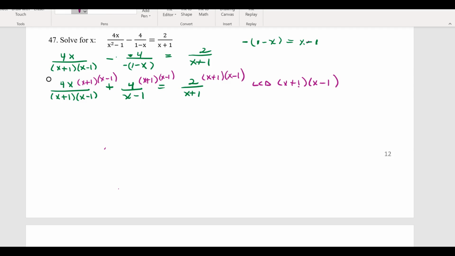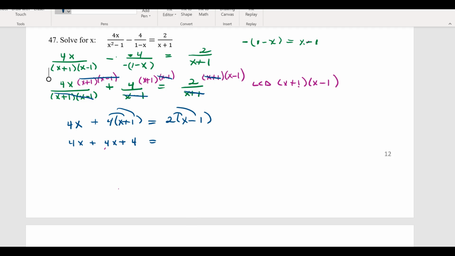I'm going to reduce the common terms. So these denominators are going to reduce to 1 and I'm left with 4x. This is going to reduce to 1 and I'm left with 4 times x plus 1. And the x plus 1s are going to reduce and I'm left with x minus 1. I'm going to distribute the 4 to that second term, and the 2 to that last term.